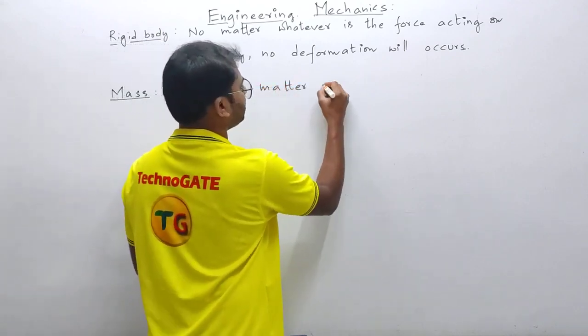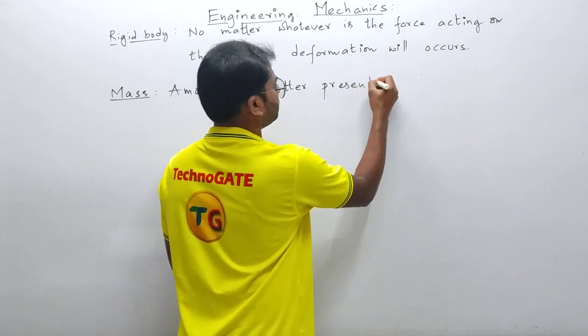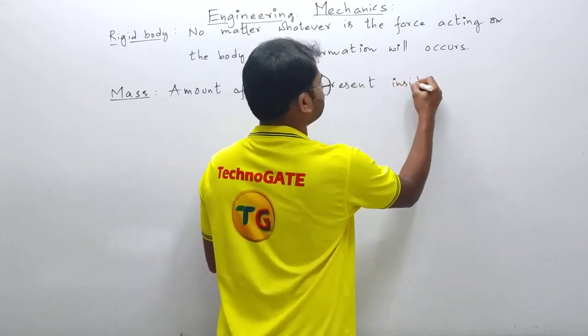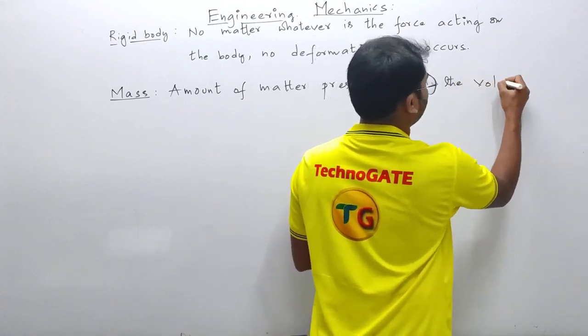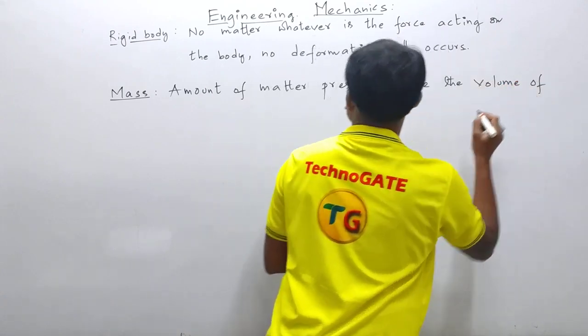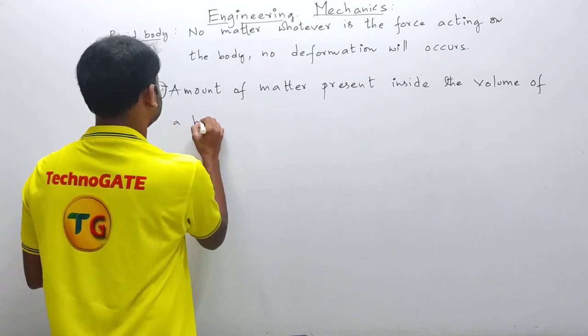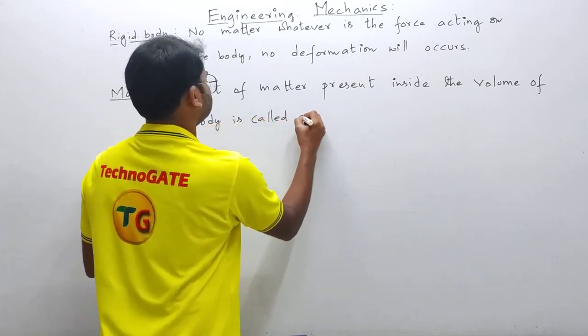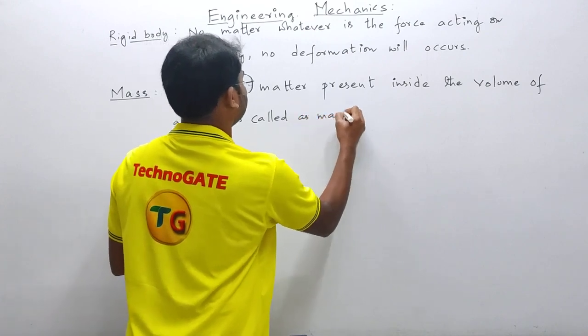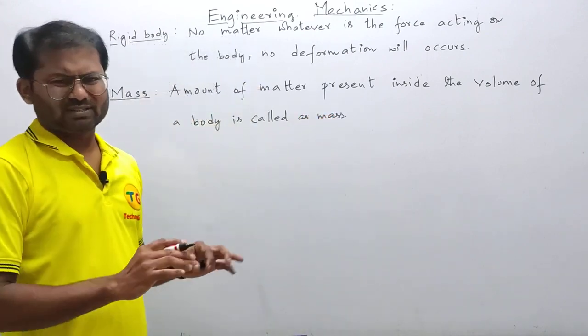Amount of matter present inside the volume of a body is called mass. It is a very simple definition.